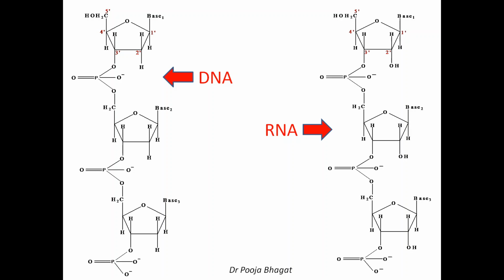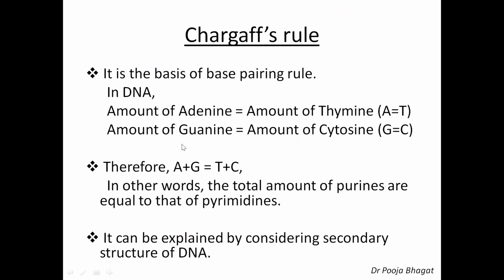In RNA, the sugar is ribose. In DNA, it is 2-deoxyribose. So in RNA, at 2' position, OH group is present, while in DNA, at 2' position, H is present. Otherwise, the structures are the same. So the only difference is the OH and H. This is the difference between DNA and RNA.